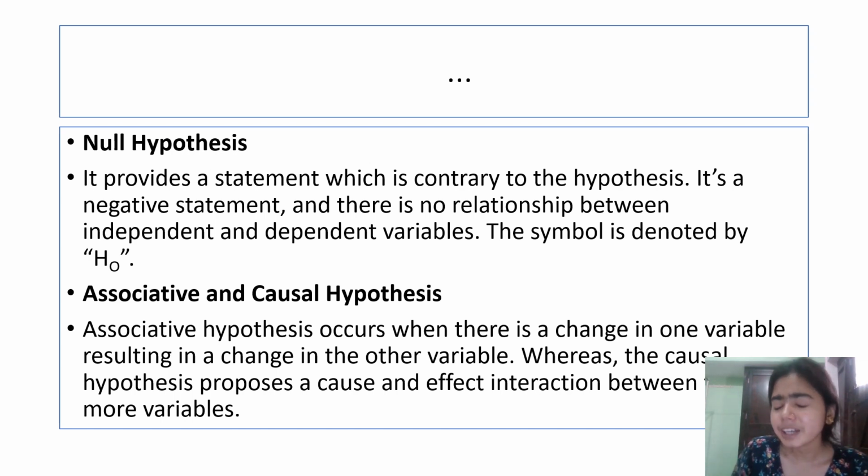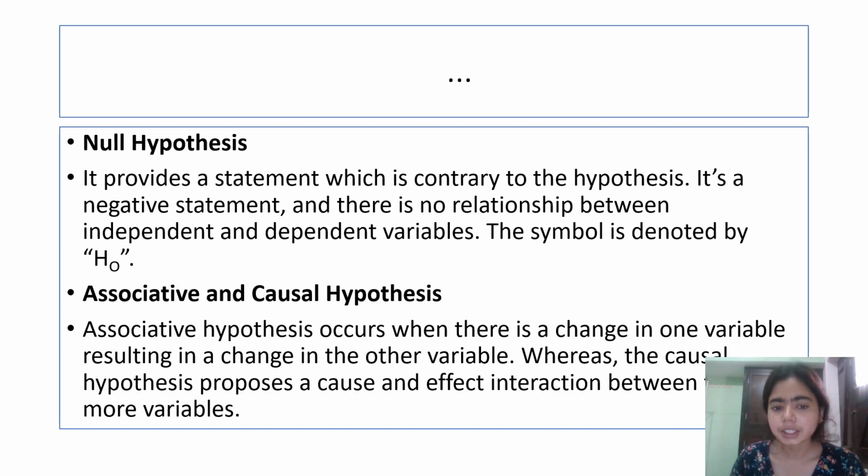The null hypothesis is denoted by H naught. We also say that the null hypothesis is a hypothesis of no difference. Then there are associative and causal hypotheses.